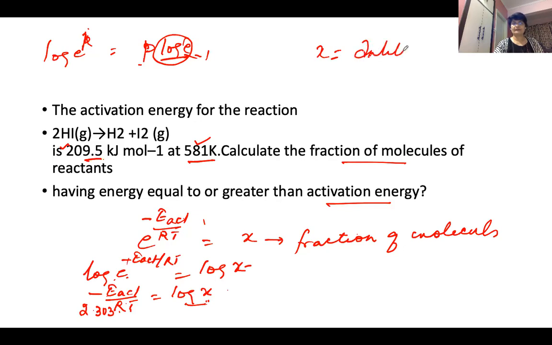Anti-log of minus E act value, you will put here, 2.303. You solve this one.